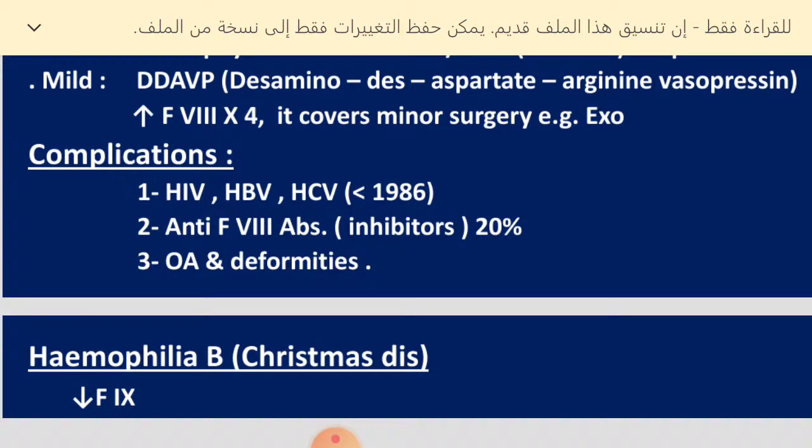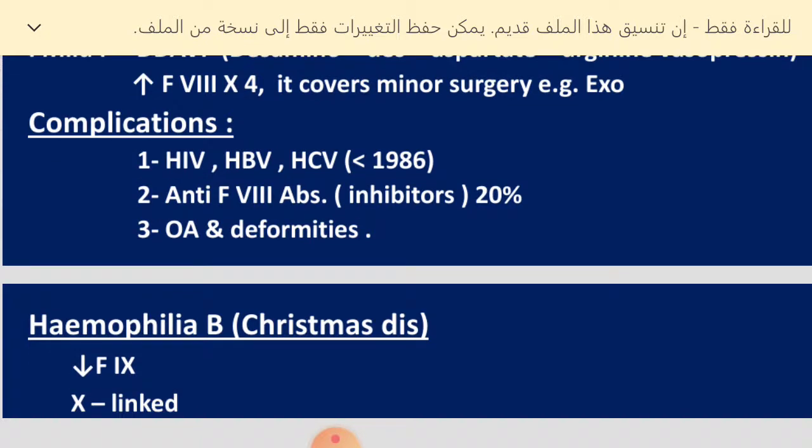Regarding the presence of inhibitors, 20% of these patients develop inhibitors after time, which means that once they have inhibitors they do not respond well to factor 8 replacement. So any hemophilic patient who is going to surgery should be checked for inhibitor first, because once the patient has an inhibitor the risk of bleeding is there and they are not responding to factor 8. So we need either to give a high dose of factor 8 or give prothrombin complex concentrate of factor 7.